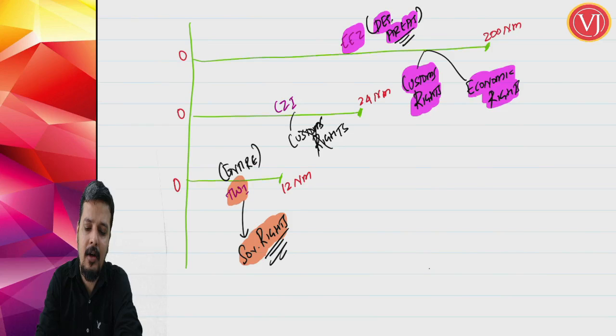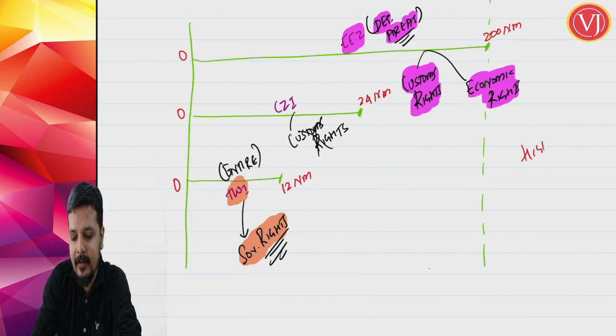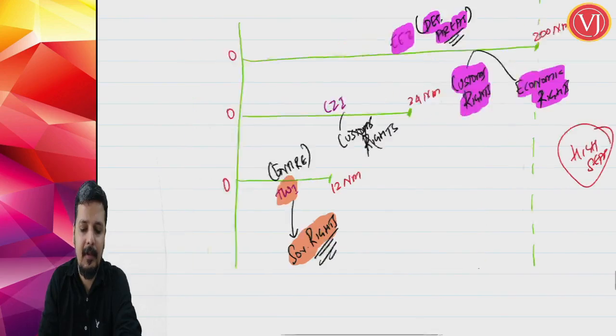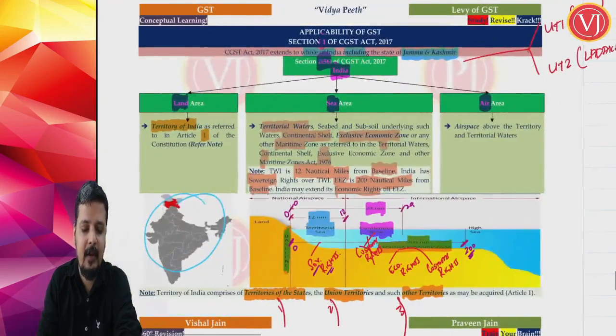Right, now beyond 200 nautical miles, what we have is high seas. Beyond 200 nautical miles, we call it high seas. That is not relevant, but just for information purposes. Now that is all about your sea area.